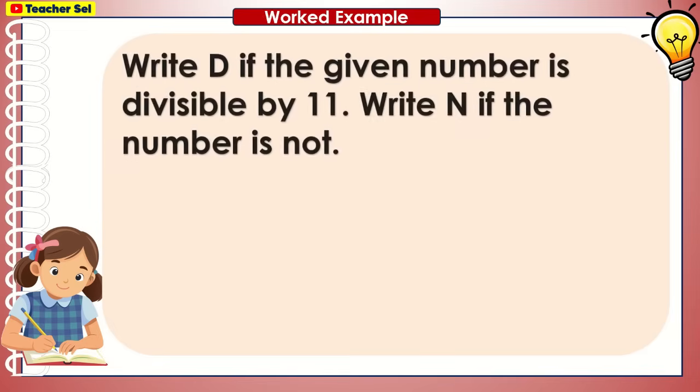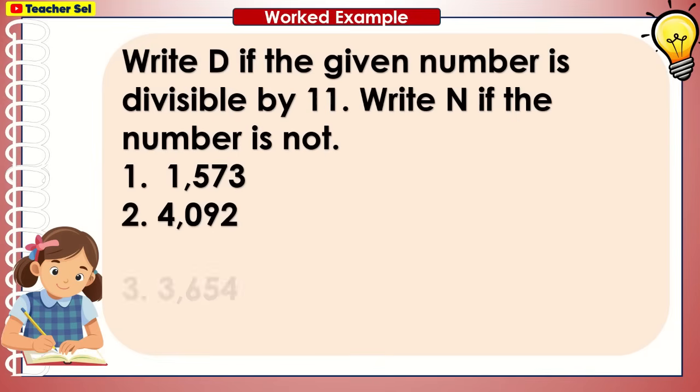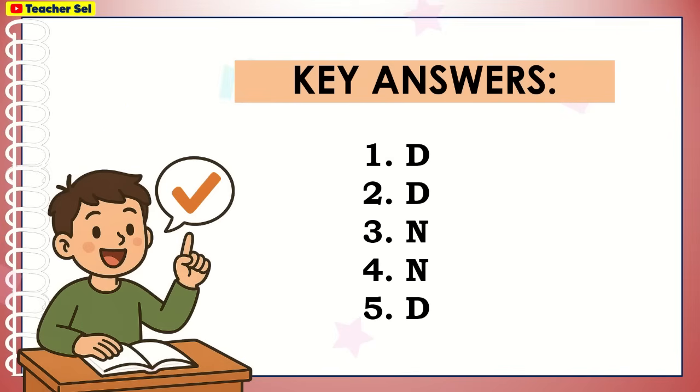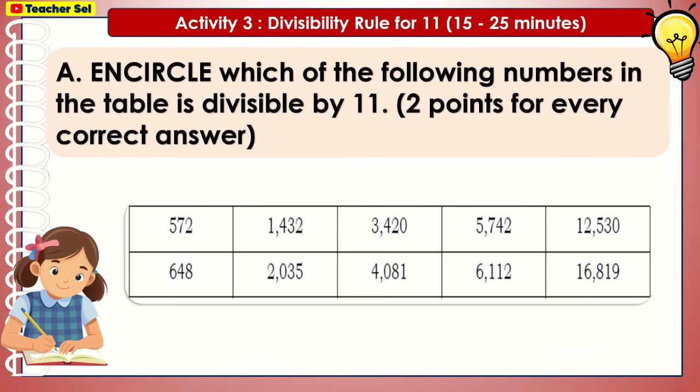Write D if the given number is divisible by 11. Write N if the number is not. Here are the correct answers. Encircle which of the following numbers in the table is divisible by 11.